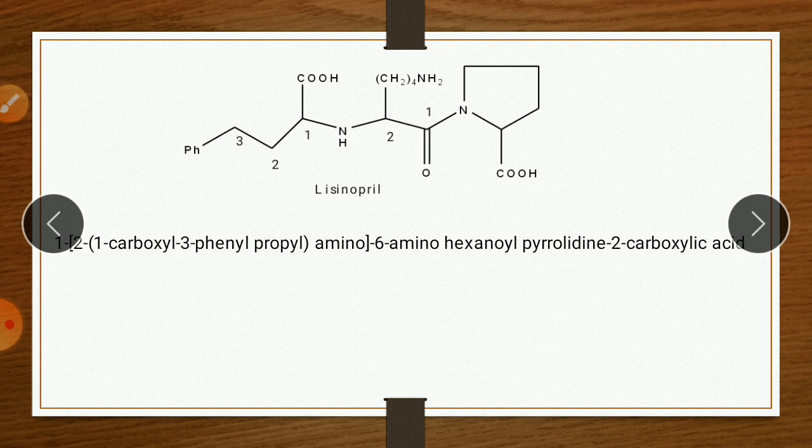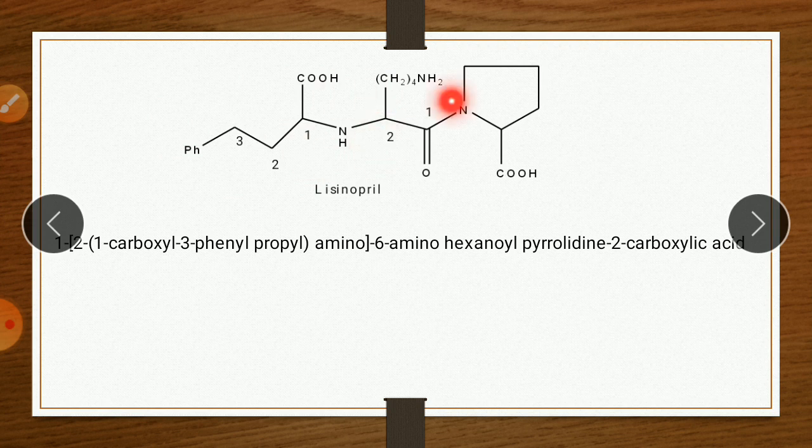The next is lisinopril. So again IUPAC name 1. So again 1 is here, 1. Then 2, 1. So again this is 2, this is 1. So on one position there is a carboxylic group, 3-phenyl, same propyl, amino, 6-amino hexanoyl.